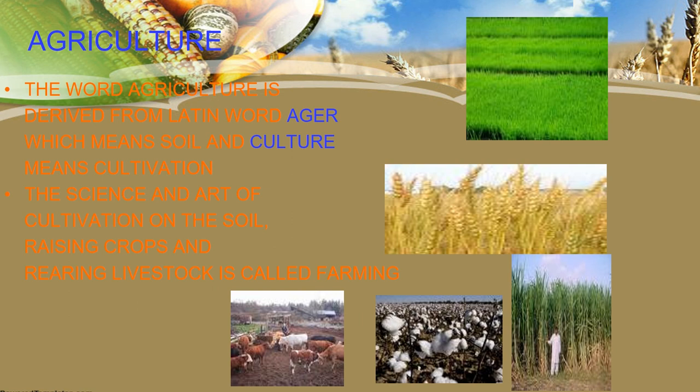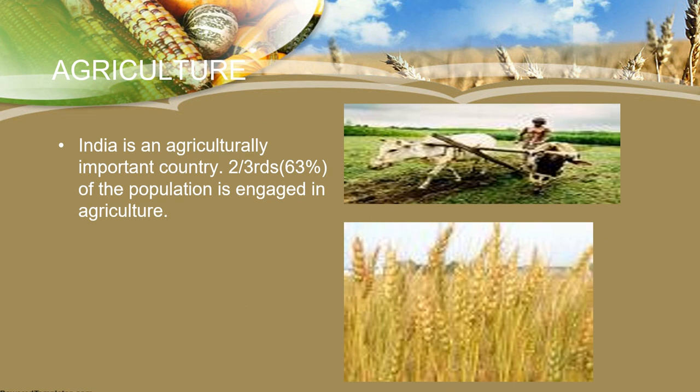So where does this word agriculture come from? It comes from the Latin word ager, which means soil, and culture, which means cultivation. The science and art of cultivation on the soil, raising crops and rearing livestock is called farming. Agriculture. Now, India is an agriculturally important country.